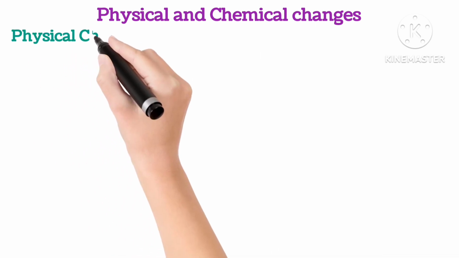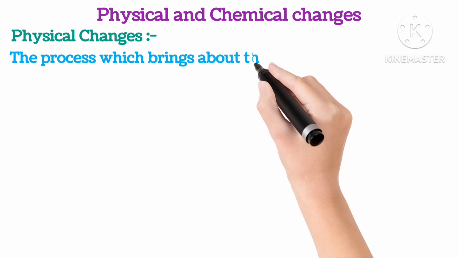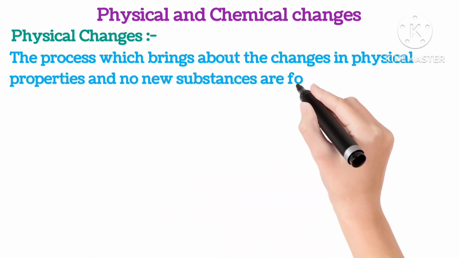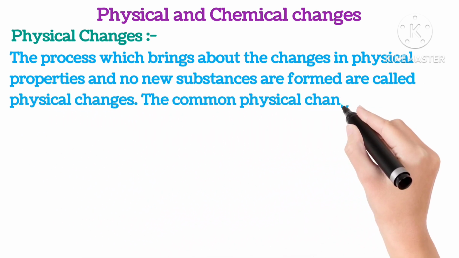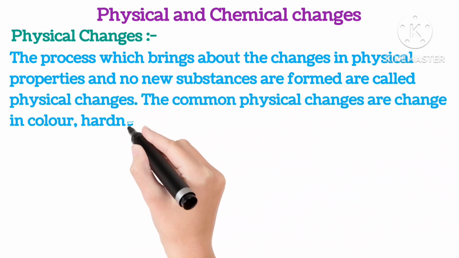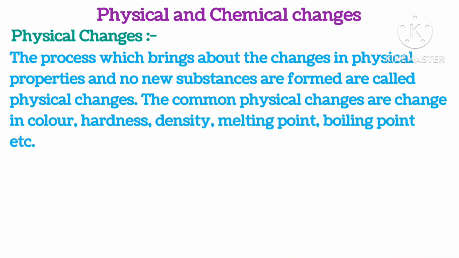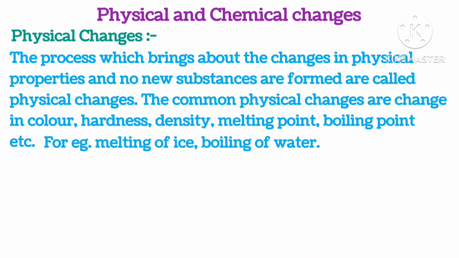Physical and chemical changes. Physical change. The process which brings about changes in physical properties and no new substances are formed is called physical change. The common physical changes are change in color, hardness, density, melting and boiling point, etc. For example, melting of ice, boiling of water.